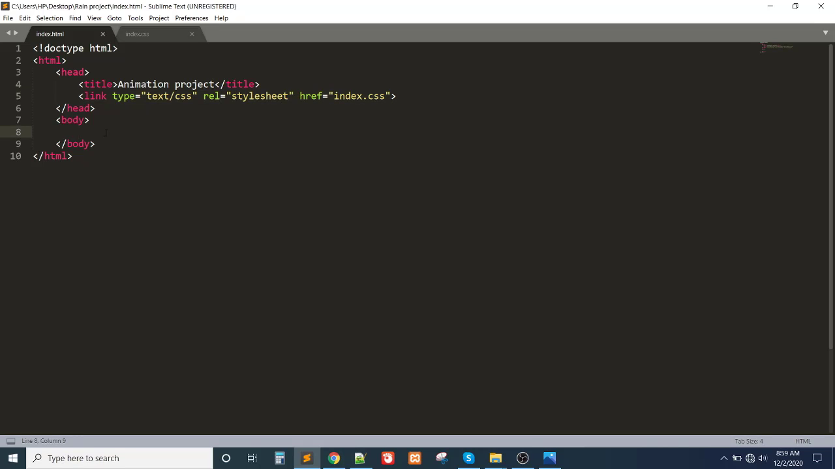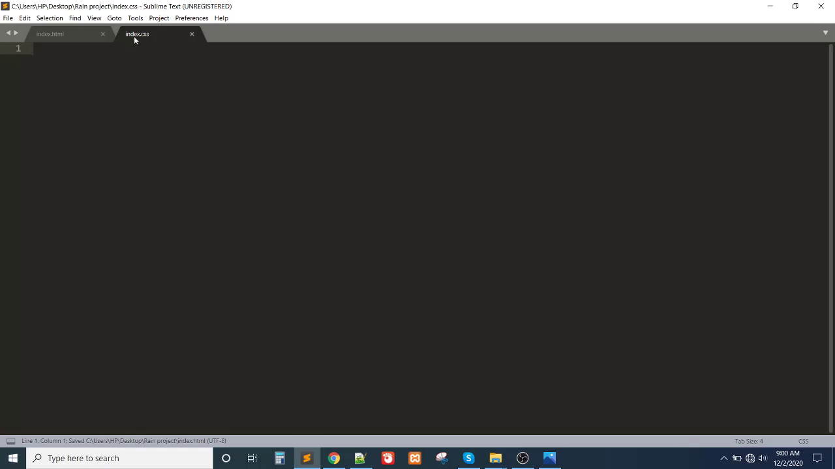In the body I will write a div with class main div, and inside that div I will write another div with class rain. This is enough for the HTML file. Right now I will write the CSS file.